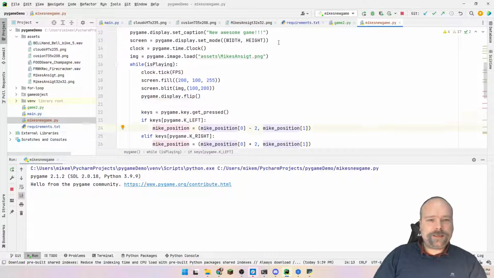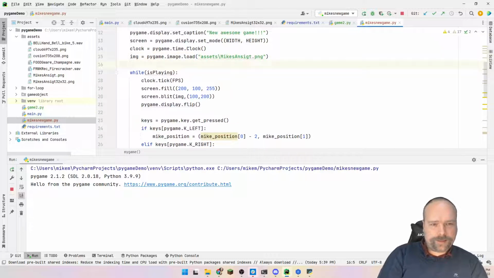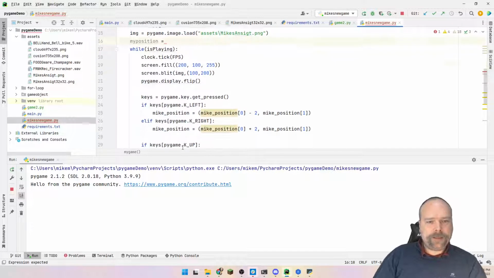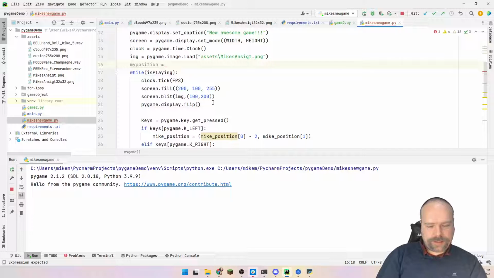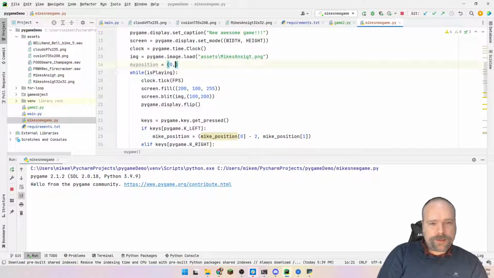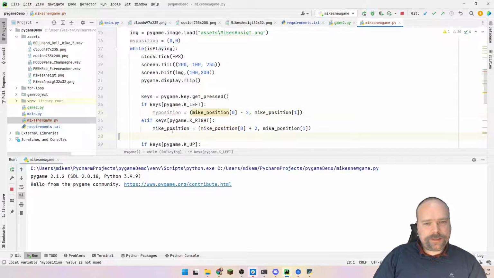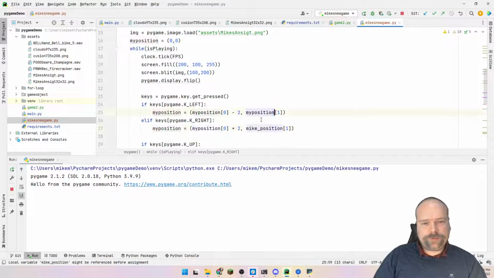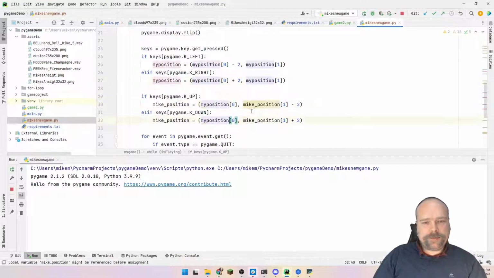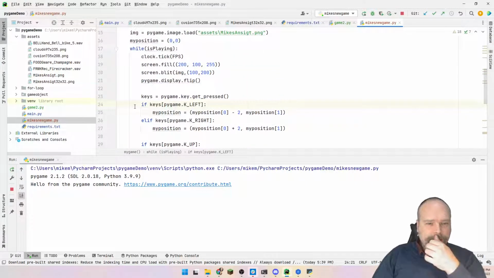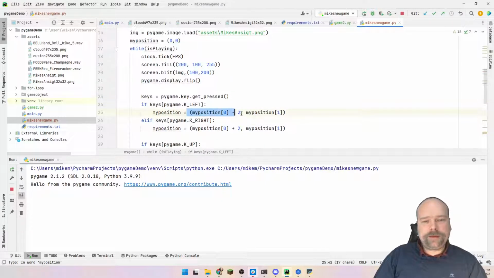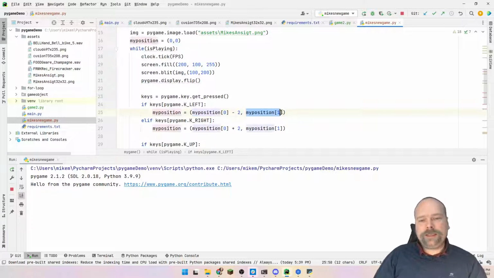Then take my position, and let me just write my position right here, equals, and then we will set this as a tuple, like 0,0, my position. And then we will change my position like this. We will subtract 2. And again, I'm using my position instead of Mike's position. So what I'm actually doing right here is I say if the left key is held down, then I'll take Mike's position, and then I'll subtract 2 from the X value, and I'll just leave the Y value at what it was already.